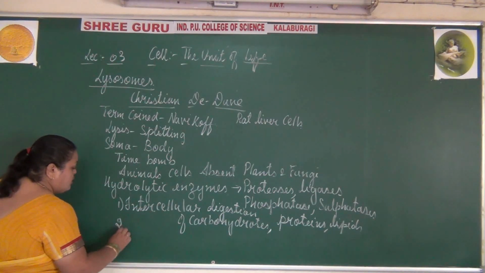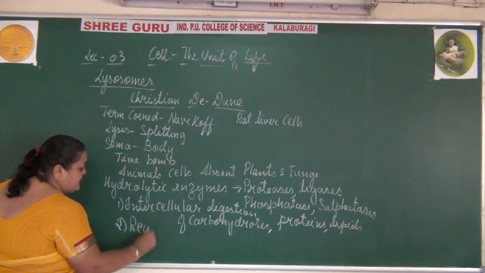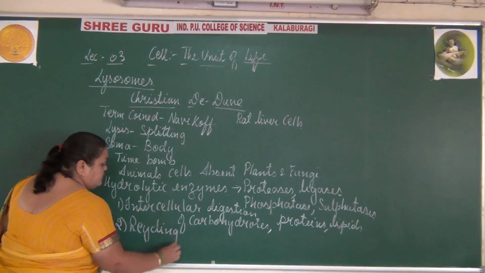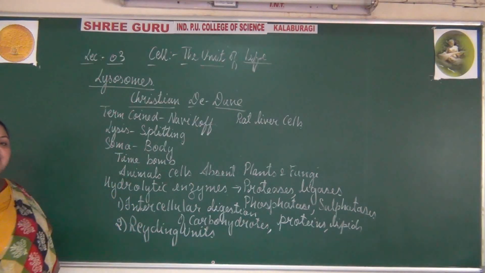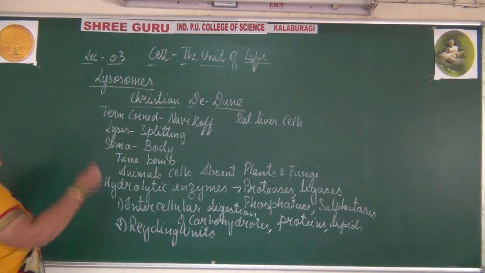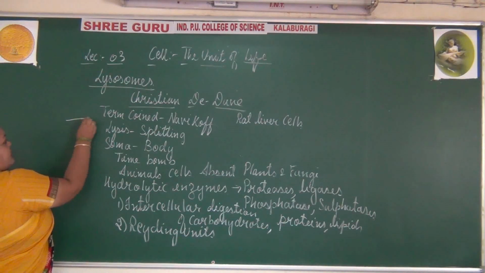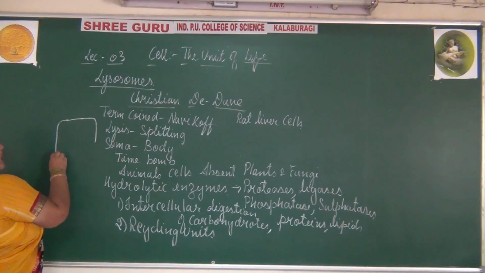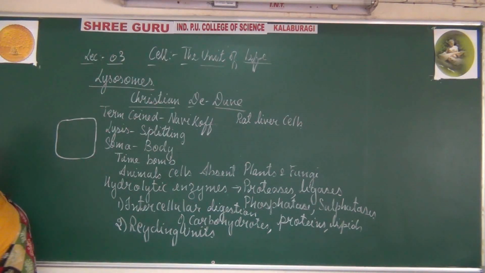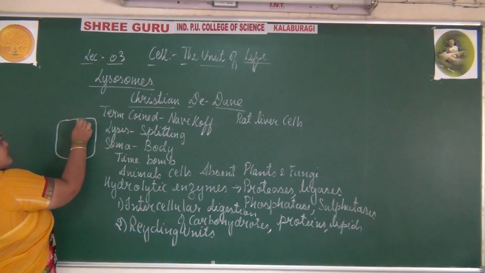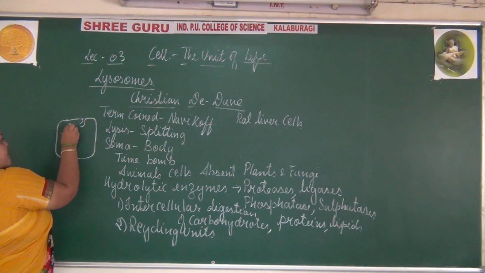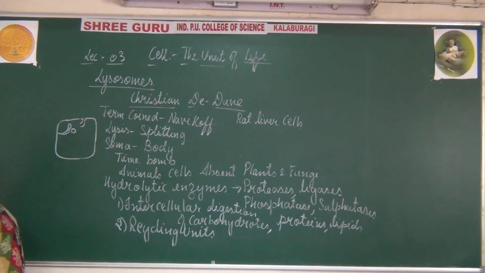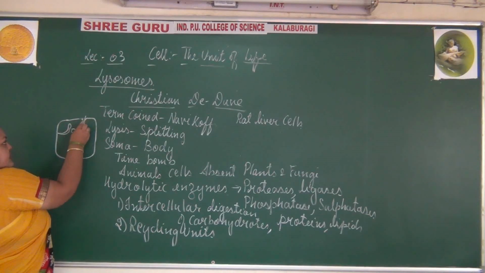They are also called recycling units. If a food particle enters through the plasma membrane, the Golgi apparatus releases a vesicle.